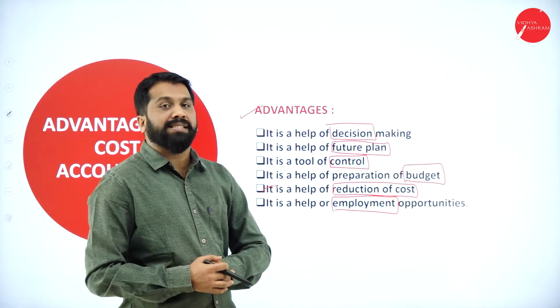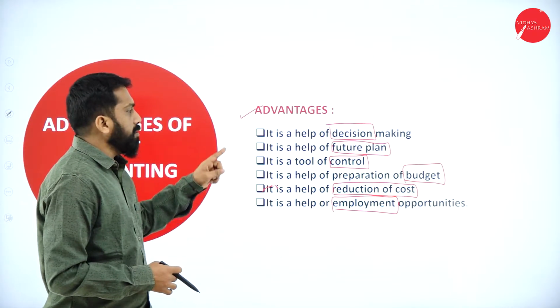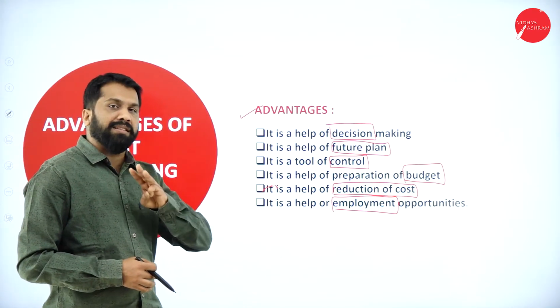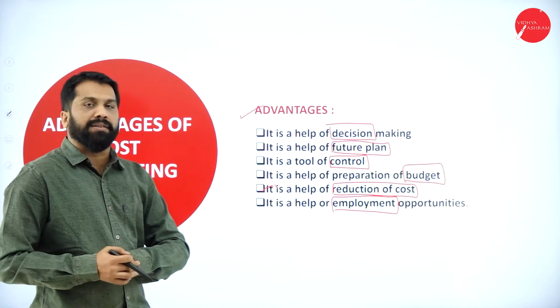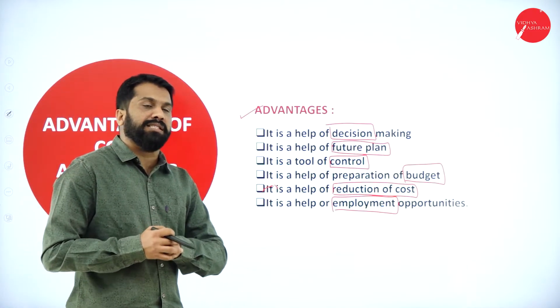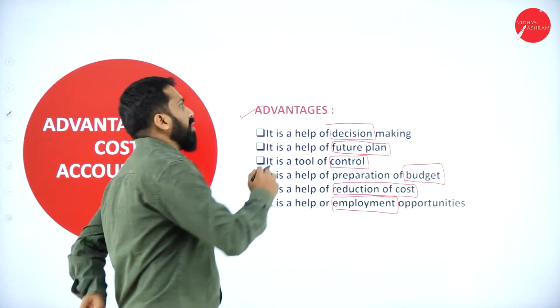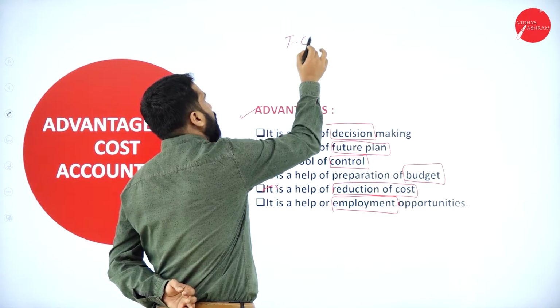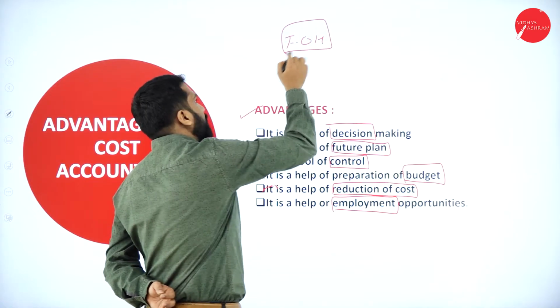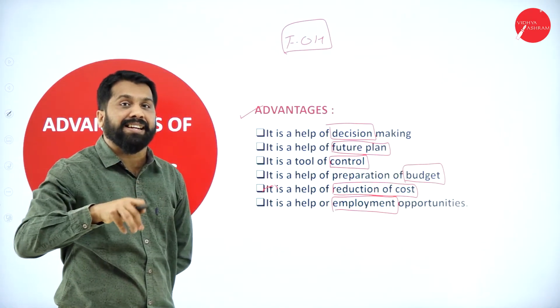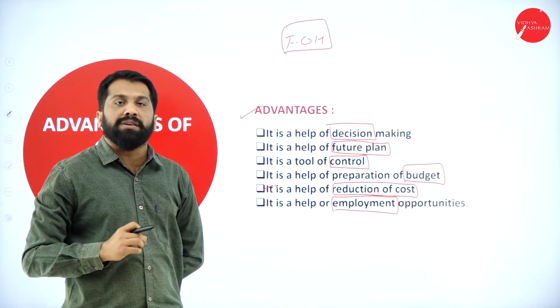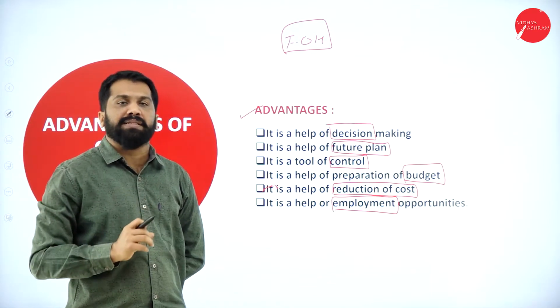Those kind of plans can be taken if you know cost accounting. And the third one is control. What is the help of control? While calculating cost, you will get to know what is your factory overhead. Overhead means, remember, those are indirect expenses. What is overhead? Indirect expenses.